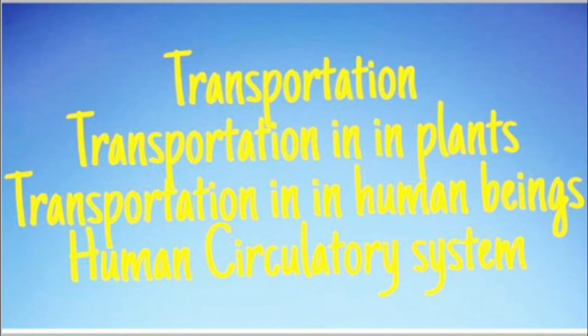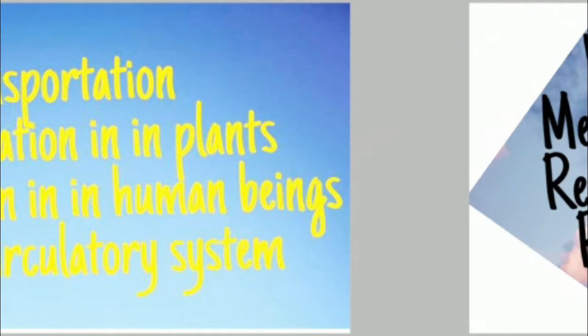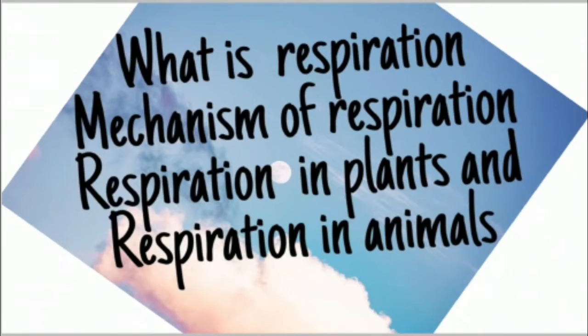Every cell contains a living substance known as protoplasm, and in this protoplasm both catabolic processes, the breakdown processes, and anabolic processes, the building up processes, occur continuously and simultaneously. Energy is needed for these processes, and all living organisms need a continuous supply of energy from outside, the non-living world.